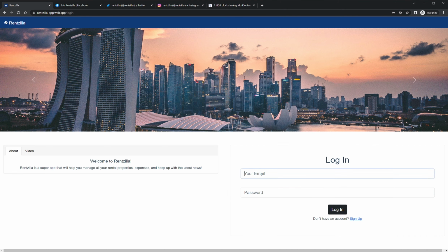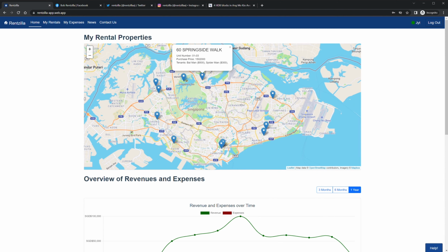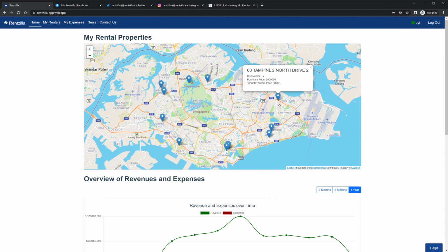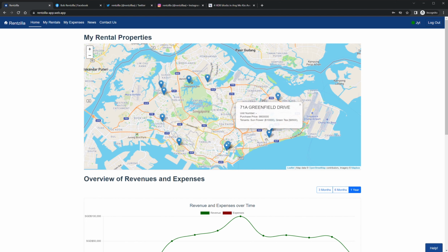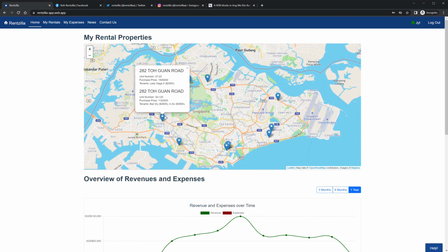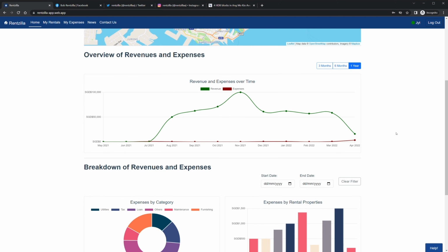Let's use an account that has many rental properties and expenses to make full use of our visualization charts. As you can see, there are many more pins on the map, showing the vast number of properties this user has in Singapore. Similarly, details are reflected when you hover over the pins. Now, we have a more complete visualization chart.